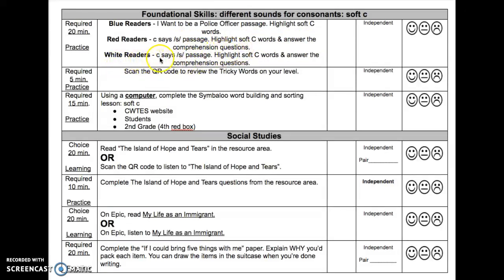White readers, C says S passage. Highlight soft C words and answer the comprehension questions. Required for 5 minutes. It is practice. Scan the QR code to review the tricky words on your level. Required 15 minutes. Practice. Using a computer, complete the Symbaloo word building and sorting lesson for soft C. CWTES website, students, 2nd grade, 4th red box.